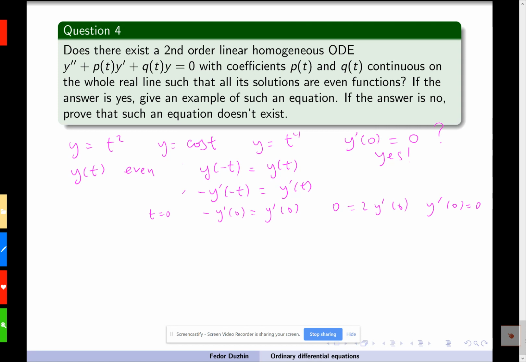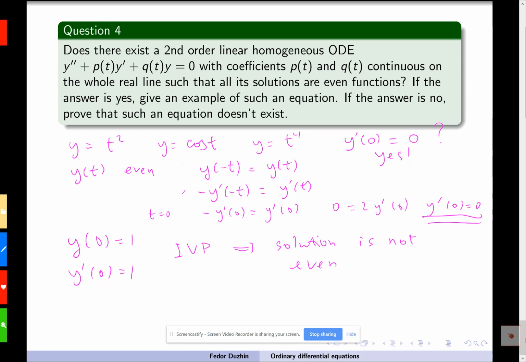It means that the answer is no, because if we consider the initial condition y of 0 is 1 and y prime of 0 is 1, then such an initial value problem has no solution. The solution of such an initial value problem cannot be an even function, because every even function satisfies the condition y prime of 0 is 0.